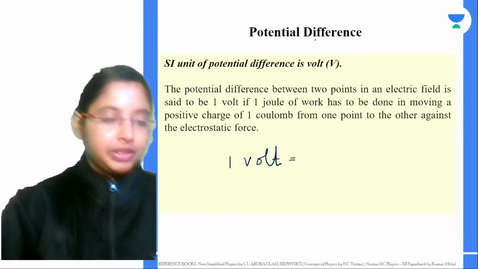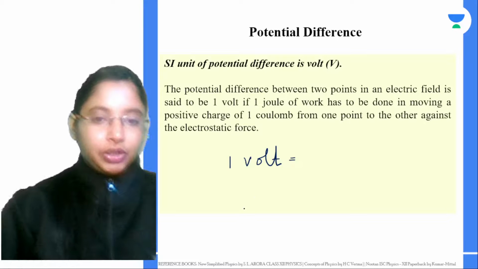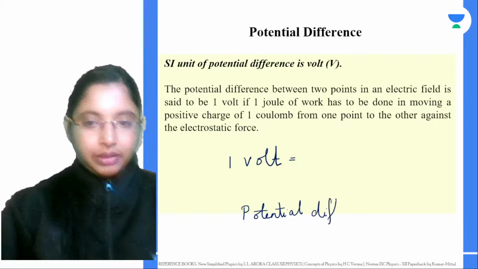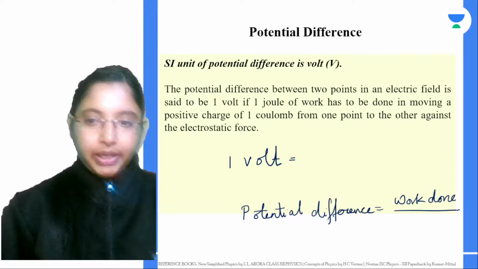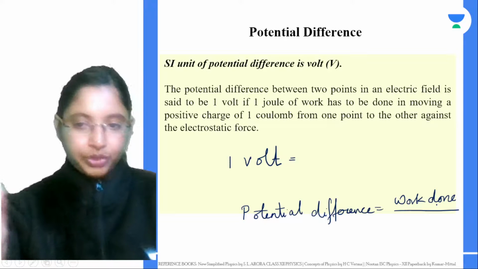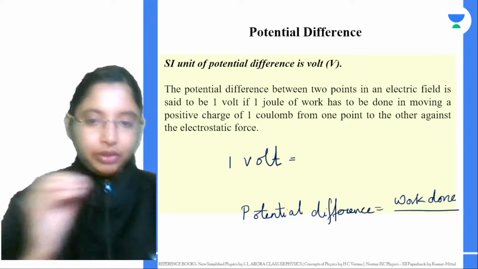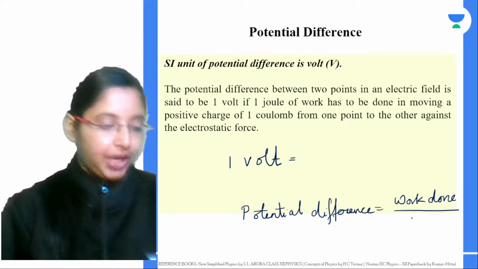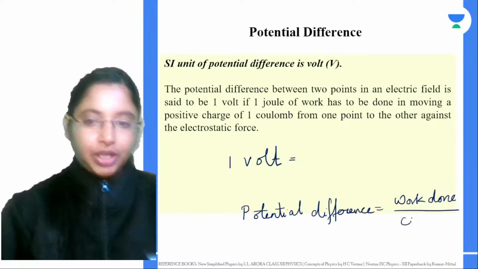Potential difference is basically given by work done in moving a test charge from point A to point B against the electrostatic force of repulsion, work done per unit charge.